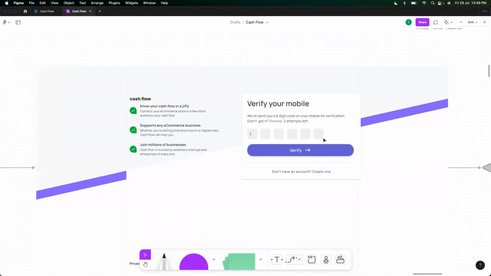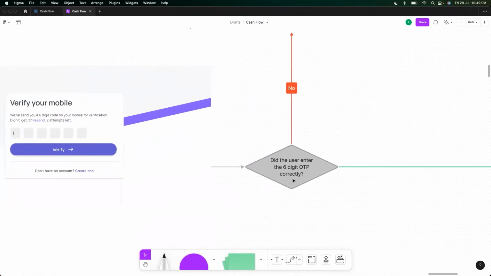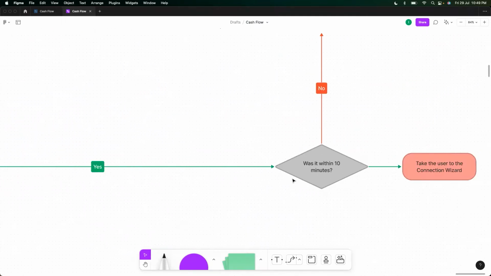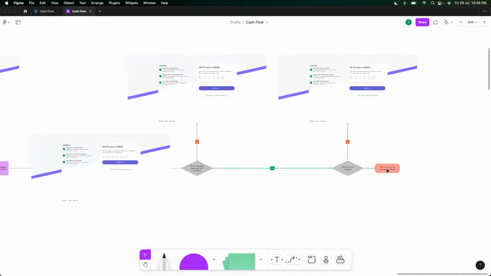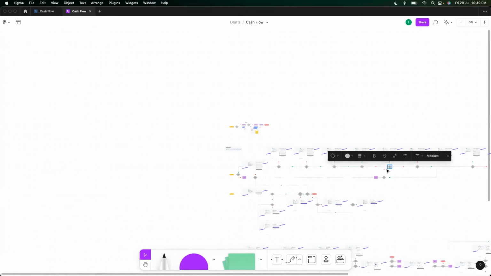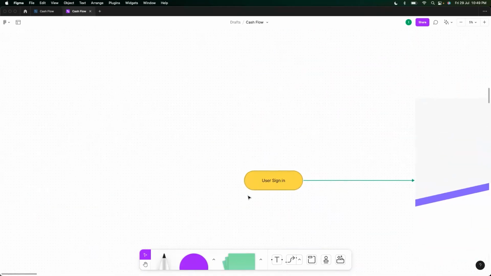Verify your mobile number. You entered your mobile number. Did the user enter the 6-digit OTP correctly? Was it within 10 minutes? If yes, take the user to the connection wizard. All right. Now, what is the connection wizard? Let's just look at it over here.